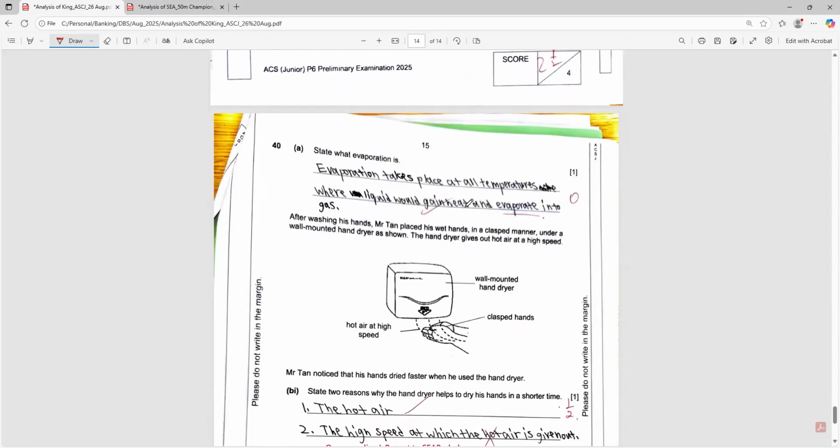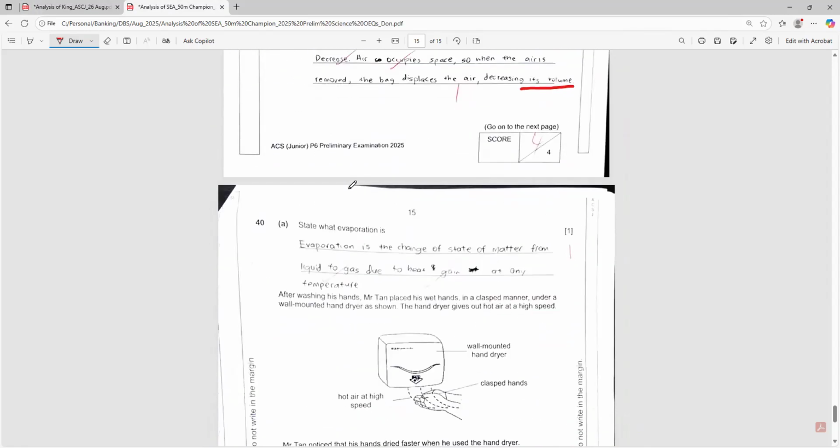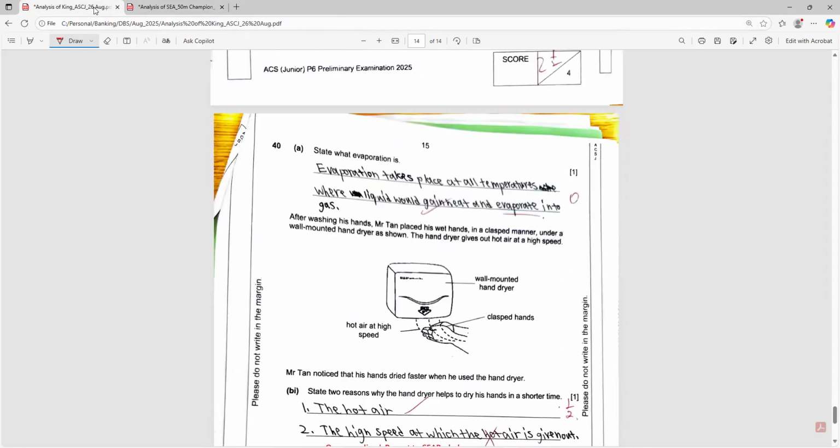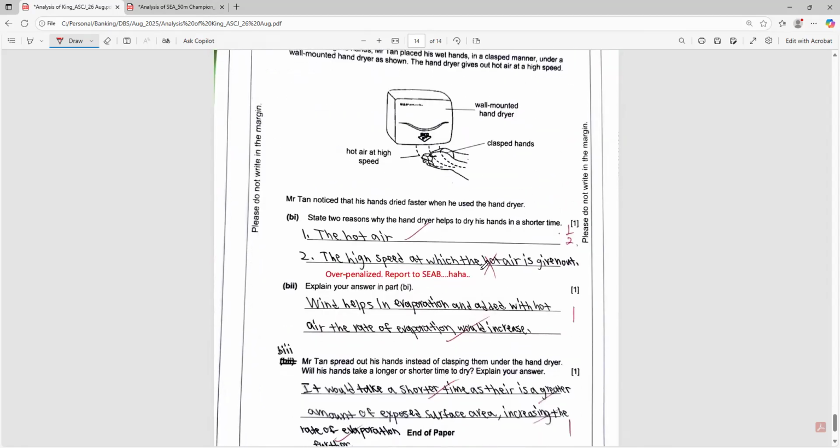And also, what is evaporation? Evaporation is a change of state of matter from liquid to gas due to heat gained at any temperature. Well answered. Very good. Okay, this one, 0 mark because evaporation takes place at all temperatures where liquid will gain heat and evaporate. Okay, don't use the same word in your answer. You must say change from liquid to gaseous state.